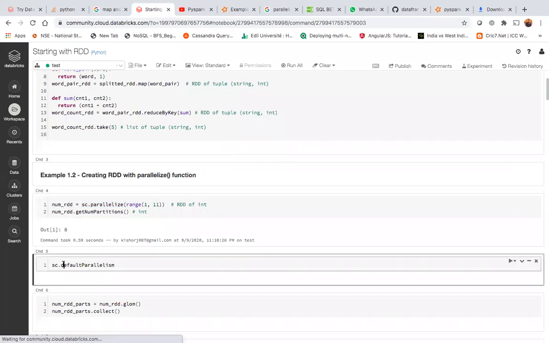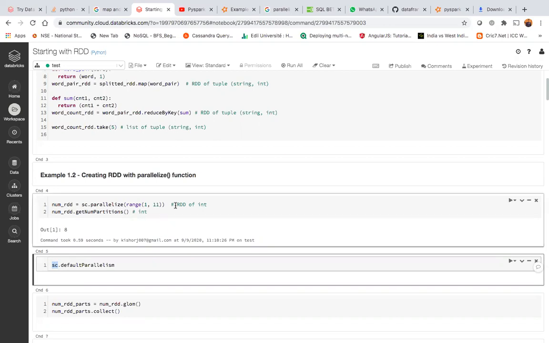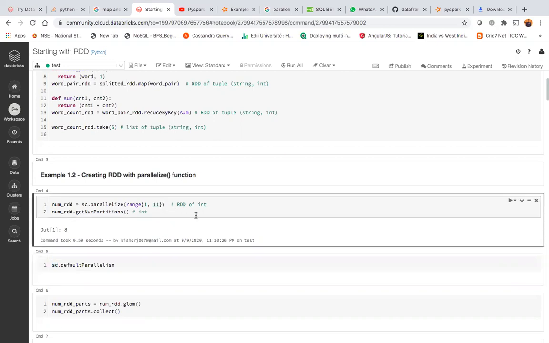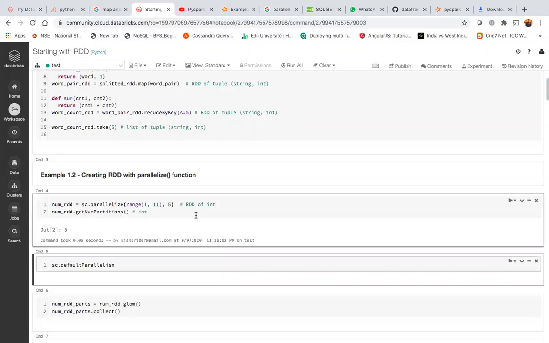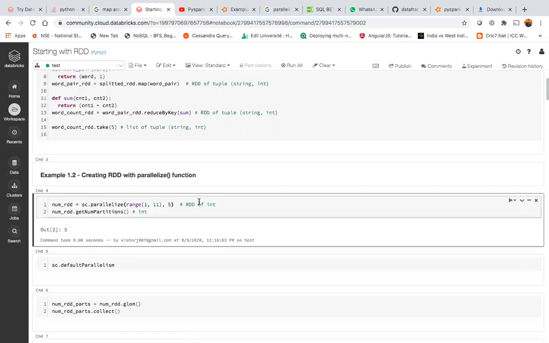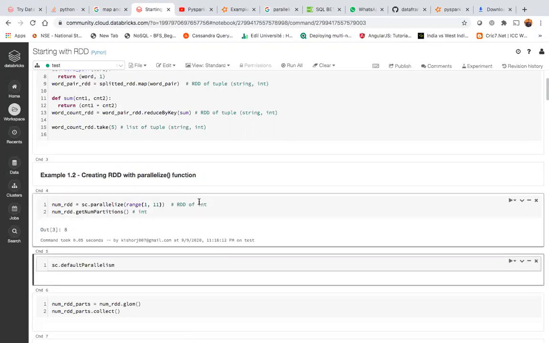SparkContext has a default parameter, because SparkContext is a very high level object. Can you show us here how we could change it with getNumPartitions, like rdd.getNumPartitions? Sure. Here you can pass 5, and you can see the number of partitions. For now, I'm just trying to explain this. By default, if I don't pass anything, you can see 8 partitions.